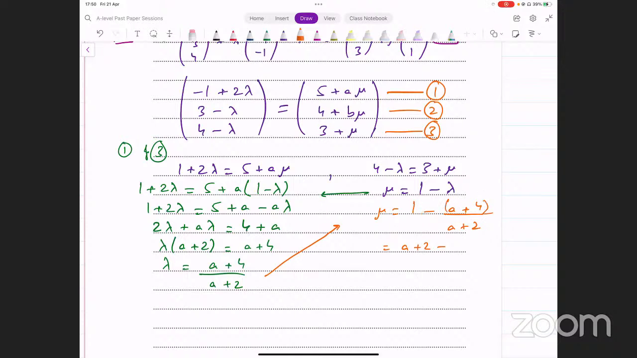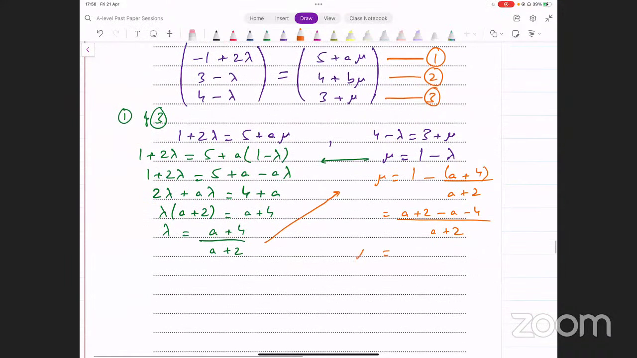This is a very common error that people make: they put the minus sign only with a and leave the 4 as plus. Remember, this minus sign is with the fraction. When a minus is with a fraction, it will multiply a as well as 4. So we have a plus 2 minus a minus 4 like this, divided by a plus 2, and that gives me mu equal to -2 because a and a get cancelled. We have -2 left divided by a plus 2. That's the value of mu that we get.